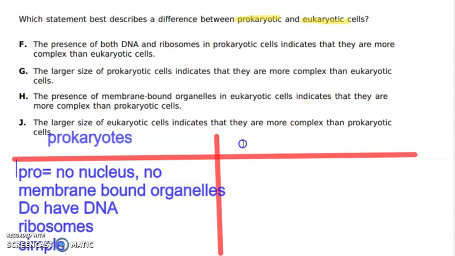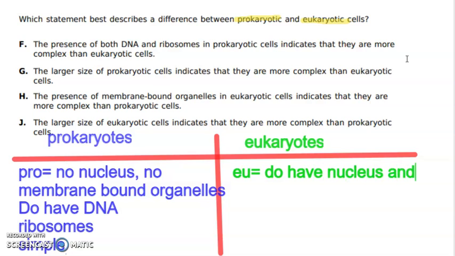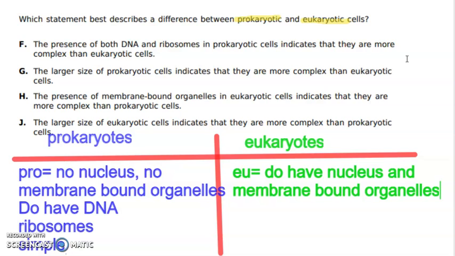Okay, now if we are talking about eukaryotes, okay, remember that U means do. So they do have a nucleus and those membrane-bound organelles. So eukaryotes, like the type of cell that you have, you are eukaryotic, all of your cells are going to have a nucleus, and they're going to have those membrane-bound organelles like mitochondria, chloroplasts if it's a plant cell, or something else that's an autotroph.